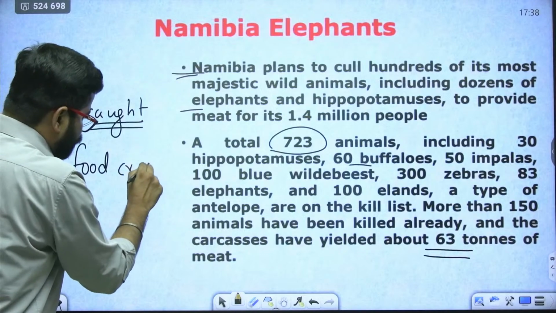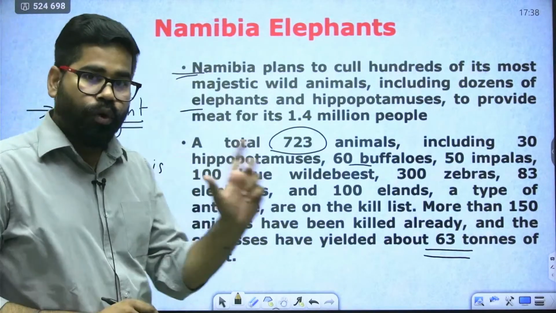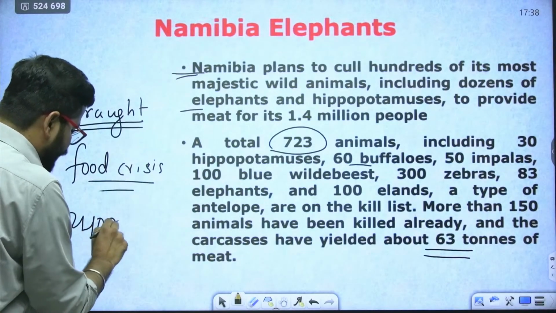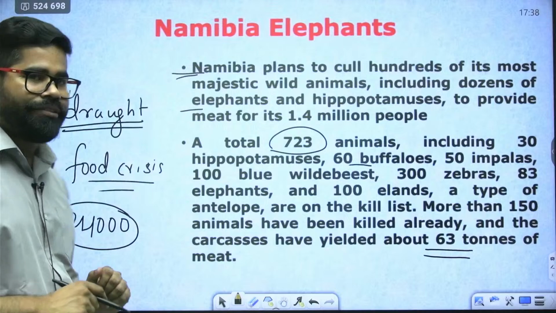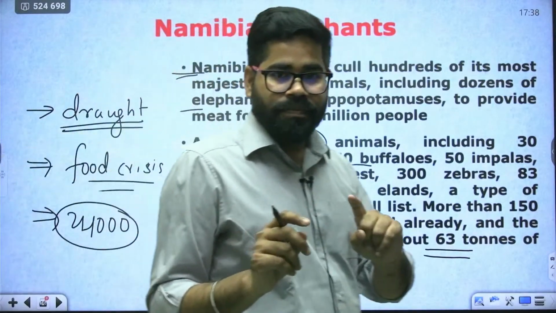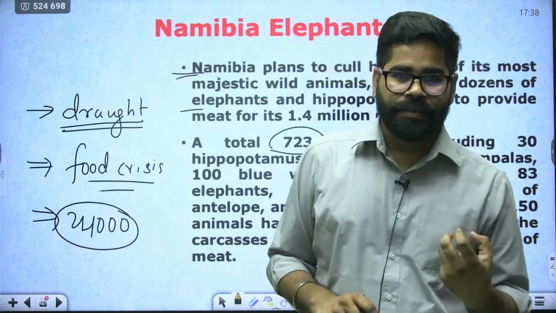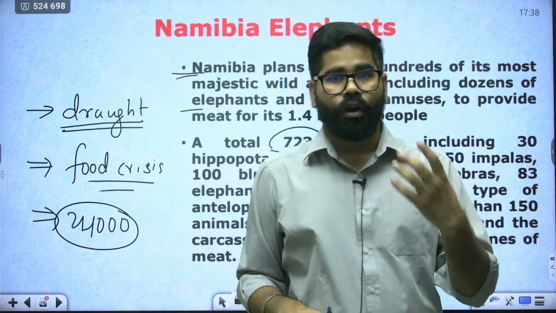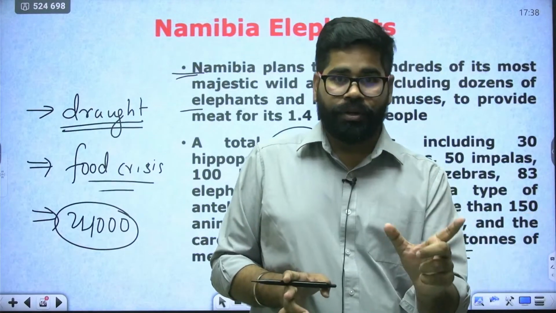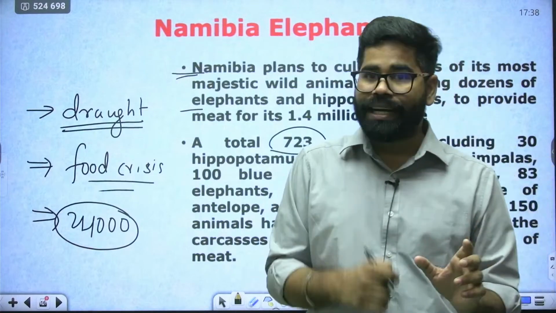It has led to food crisis in Namibia. It is home to nearly 24,000 elephants. So now the challenge is, first thing is, their population is not having food in order to eat. They are not having that much of crops and all other things. It is going through the worst phase of drought, and due to which they are not having the food. So that food insecurity is there.